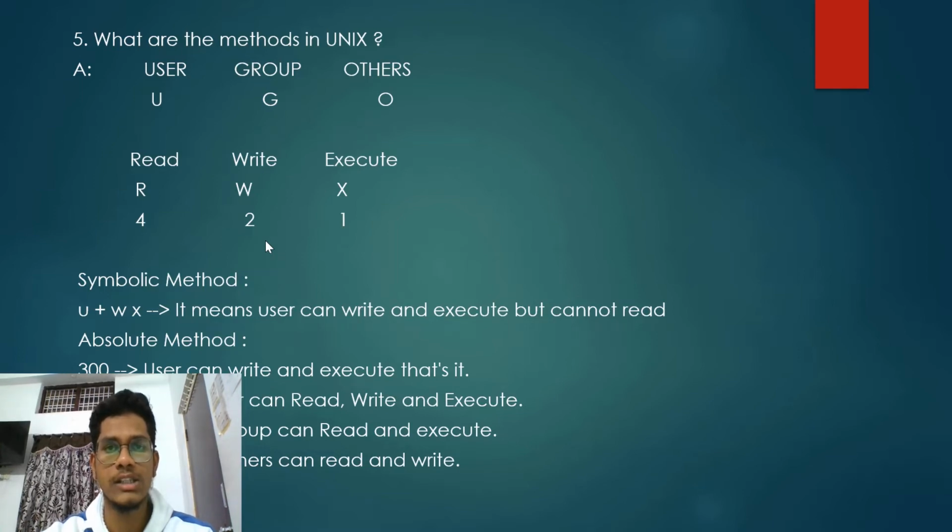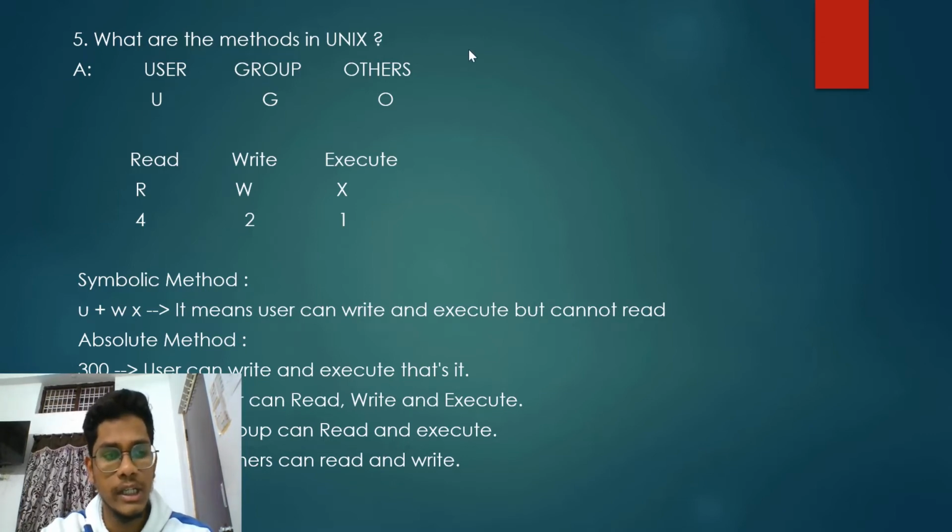Similarly, in Unix also we have three different categories for giving access to persons. User is defined with u, group with g, and others with o. A user can read, write, and execute, a group can read, write, and execute, and others can read, write, and execute. Read is represented by r for 4, write by w for 2, and execute by x for 1.